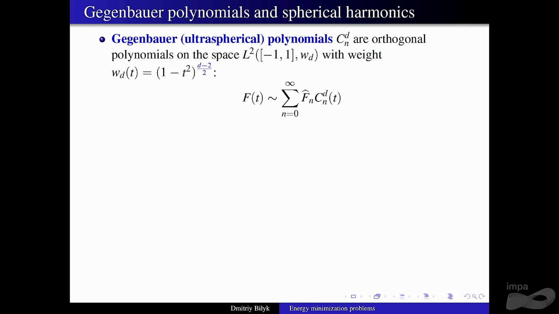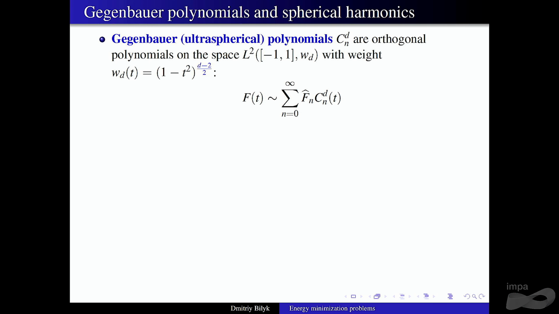I may be using not the most conventional notation, but the important object here will be the Gegenbauer polynomials. They are polynomials that are orthogonal with respect to this weight. This weight arises very naturally when you integrate rotationally invariant functions in cylindrical coordinates on the sphere.